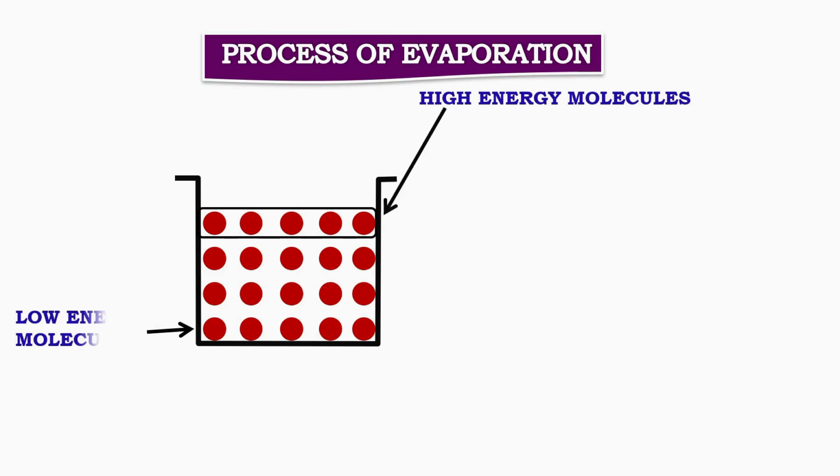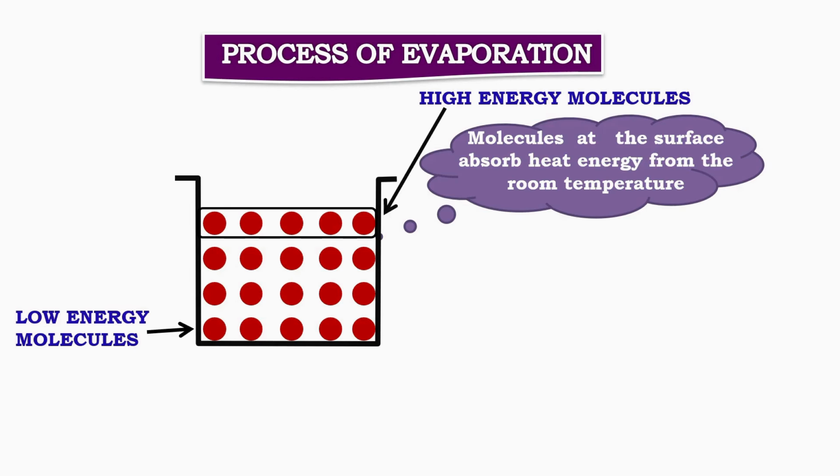Now let us understand the process of evaporation. In a liquid, not all molecules have the same energy. Some molecules have lower energy and remain inside the liquid, while some molecules at the surface have higher energy. The molecules present at the surface absorb heat energy from the surroundings or room temperature. After gaining sufficient energy, these high-energy molecules overcome the forces of attraction and escape from the surface of the liquid. These escaping molecules form vapor above the liquid surface.